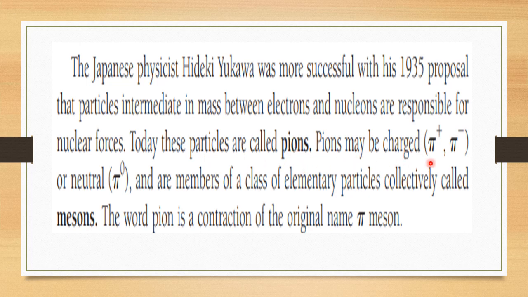Pions may be charged, so they are represented as pi plus or pi minus, or there are neutral pions also, pi 0. This was lately discovered, and these are the members of a class of elementary particles collectively called mesons. So elementary particles are of different types, and among them these pions come under the category of mesons. The word pion is a contraction of the original name pi meson.